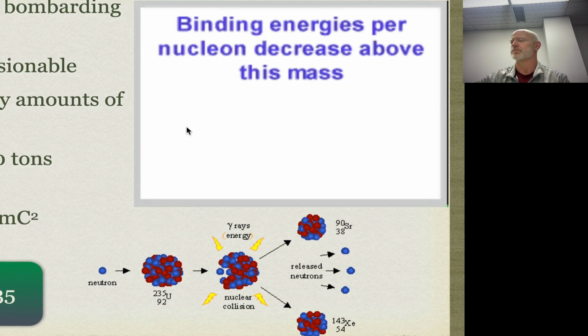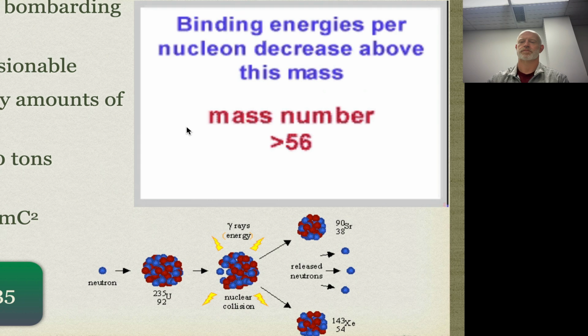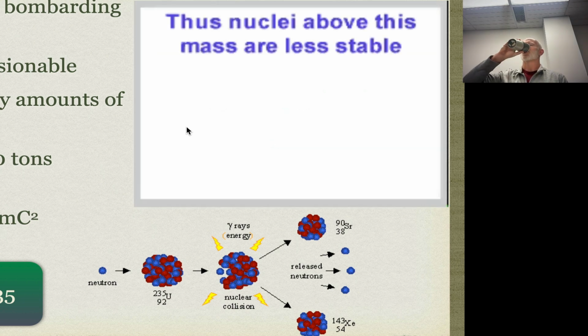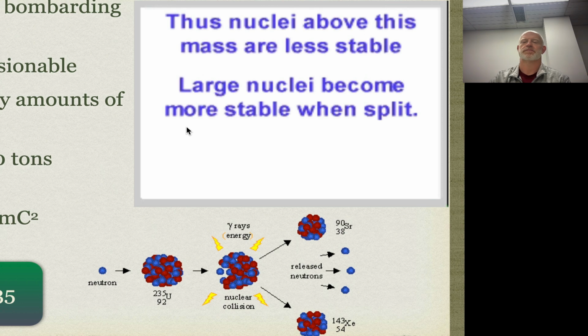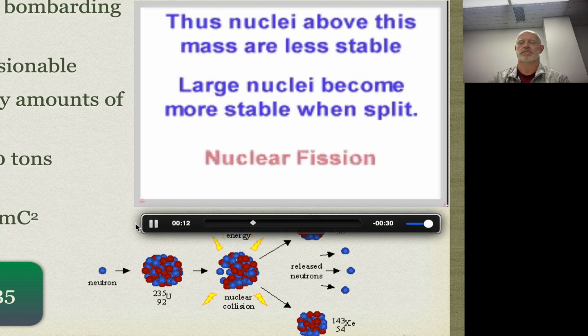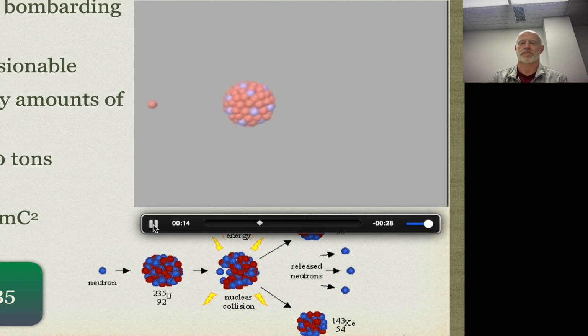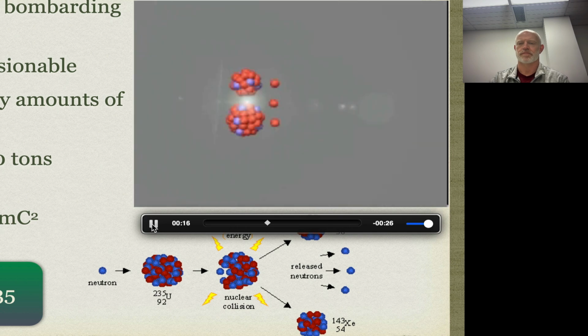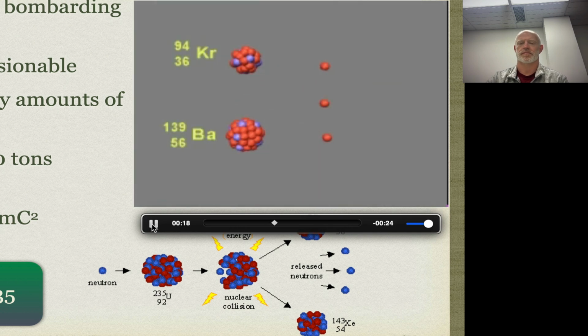Binding energy per nucleon reaches a maximum at a mass of about 56. Larger nuclei become more unstable as the mass increases. Very large nuclei, such as uranium-235, can split when they are hit by high-energy neutrons. In nuclear fission, a large amount of energy is released, and two smaller, more stable nuclei, such as barium-139 and